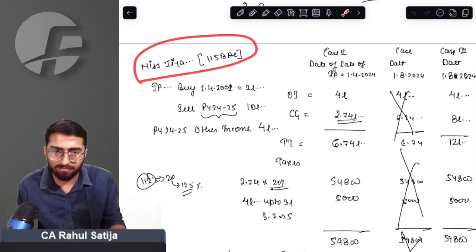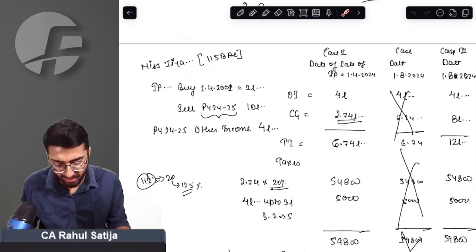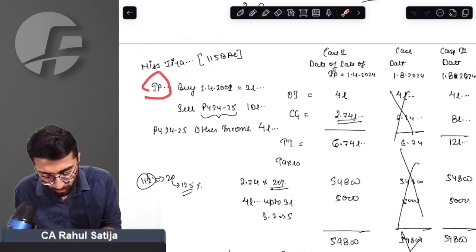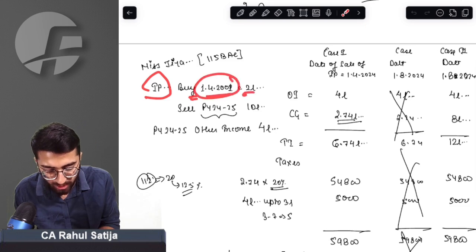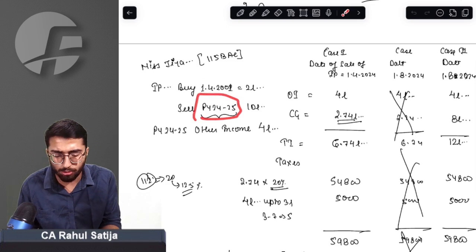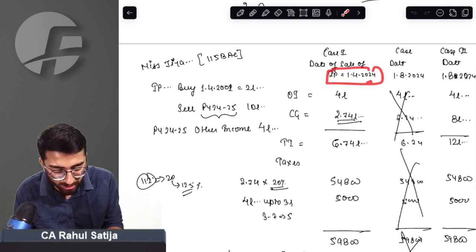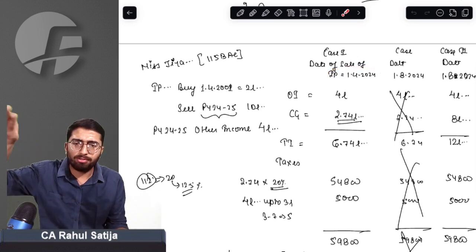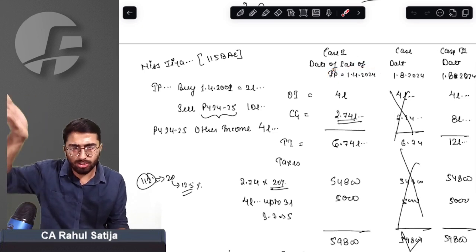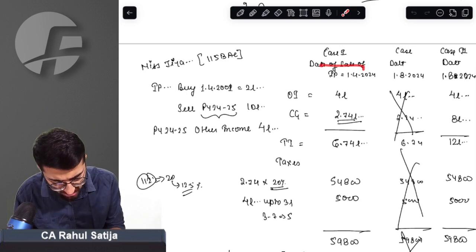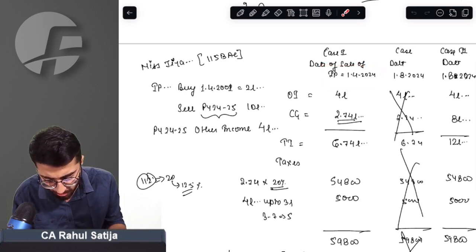So, for example, we have Miss Jia opting for 115BAC. If she buys a property on 1st April 2021 for 2 lakh rupees and sells it in previous year 24-25 for 10 lakh rupees. If she sold such property on 1st April 2024, then of course she sold before the budget, so she will be allowed indexation.